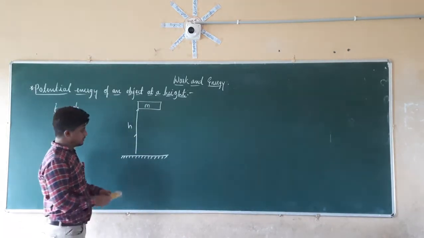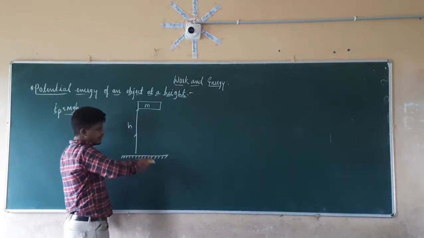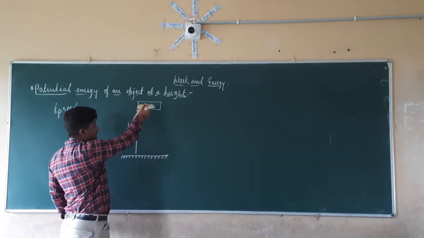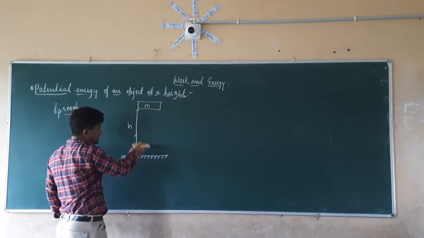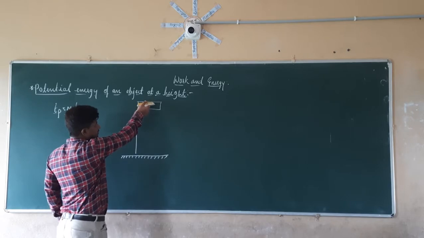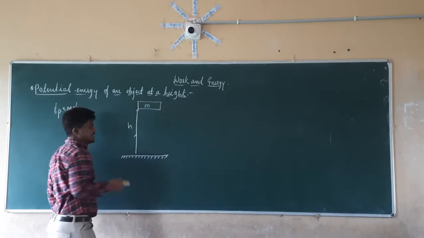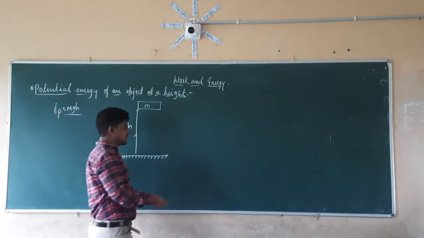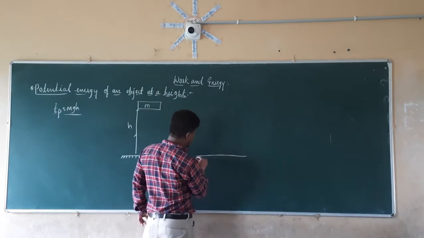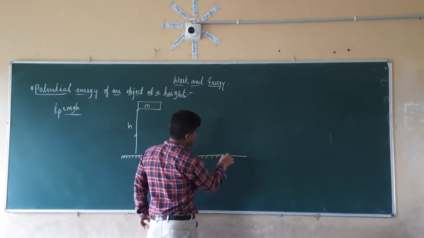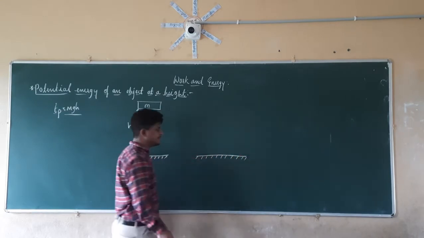If this is the object which is kept on the ground, we are going to take that object and put it here, taking this path. So we are keeping this object at height h. Again, we are going to take another same object having the same mass,